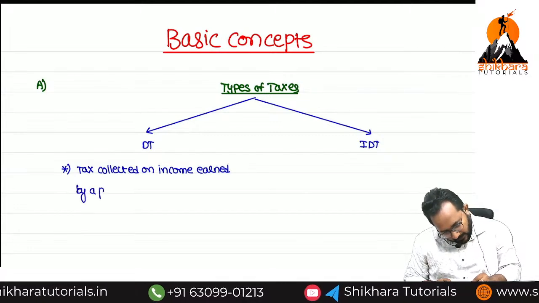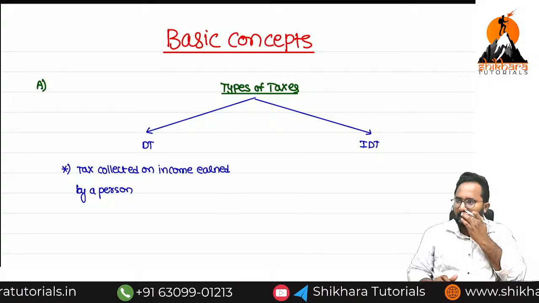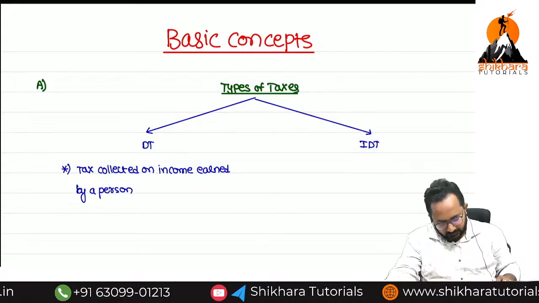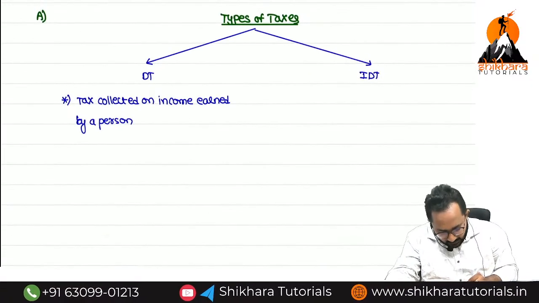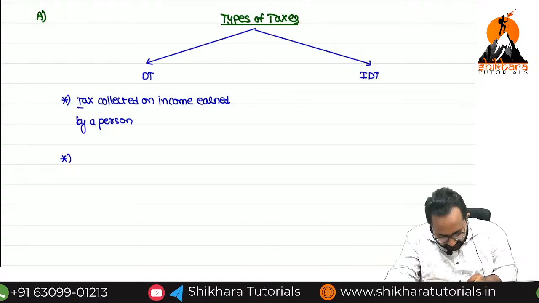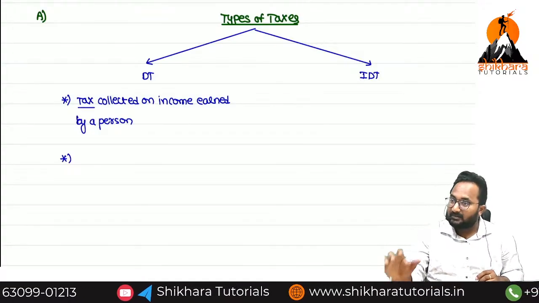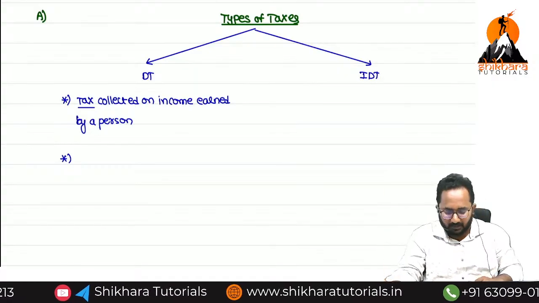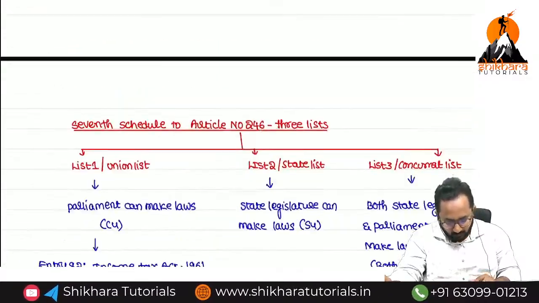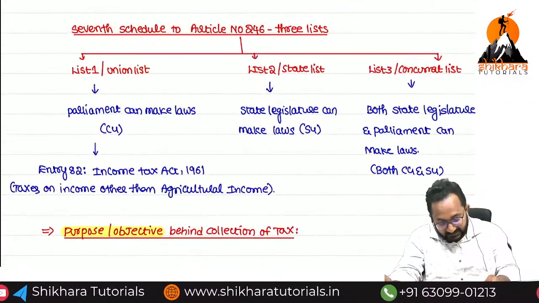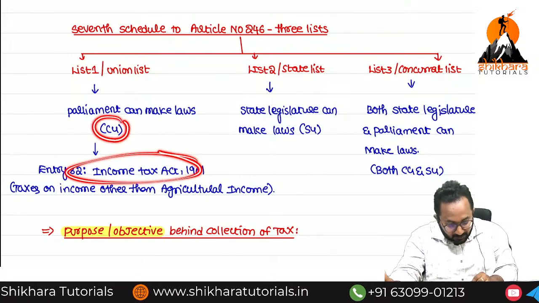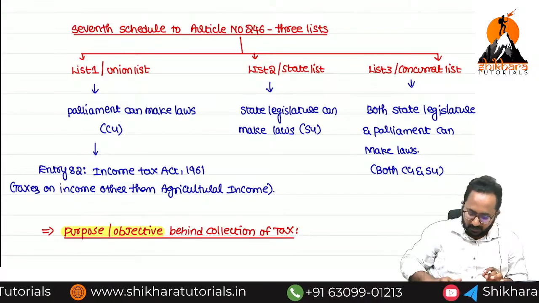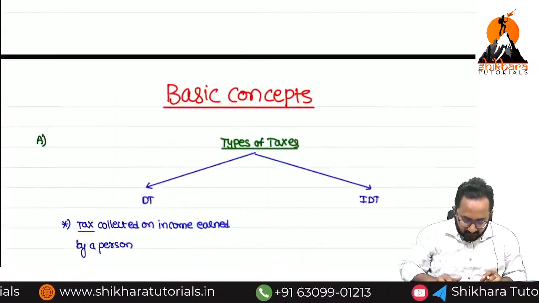Okay. Example, I am earning salary income. On that, if any tax is collected, the tax is called direct tax. Now, by whom is the tax collected? Government only. But which government is collecting this direct tax? Central government, state government or local authorities? The Income Tax Act 1961 law is framed by whom? Central government. That's why who can collect this tax? Central government. Remember, within direct taxes we have income tax.